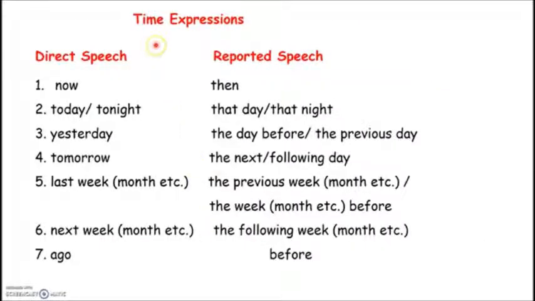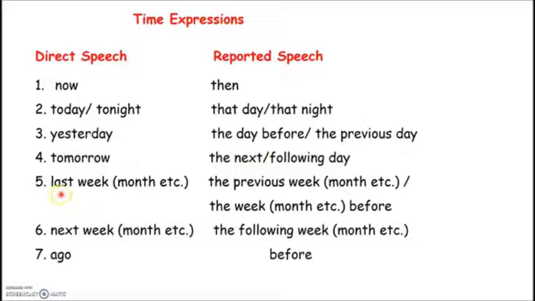Also, time expressions change, so we have to study these by heart. If in direct speech someone says, "I am going home now," and you go to report it, you say that he said that he was going home then. So watch out for those in the sentences that you're going to report. Today becomes that day, tonight becomes that night. Yesterday becomes the day before or the previous day. And tomorrow changes into the next day or the following day.